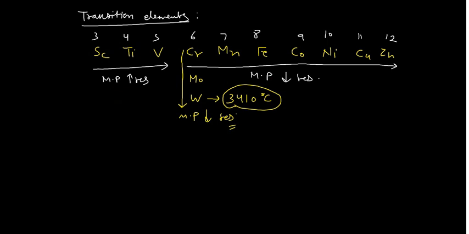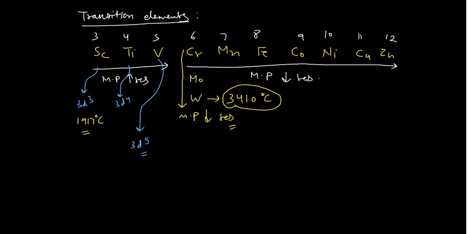So you know this, if you go for chromium, sorry, vanadium. Vanadium is actually 3d5, 5 electrons are there, right? And for scandium 3d3 electrons are there, and for titanium 3d4 electrons are there. Okay, so vanadium has a very high melting point, and it increases in that manner. This I have remembered, 1917 degrees centigrade is the melting temperature of vanadium.